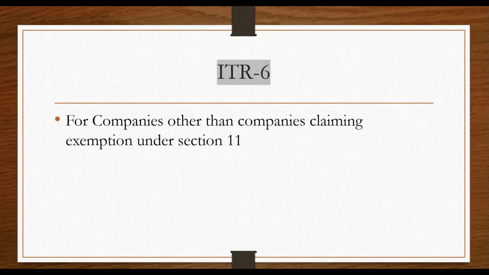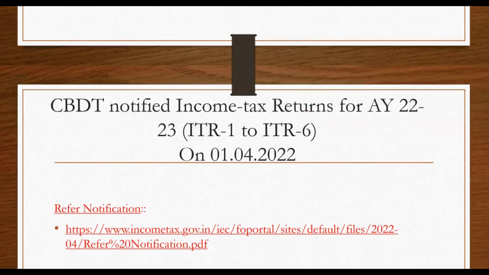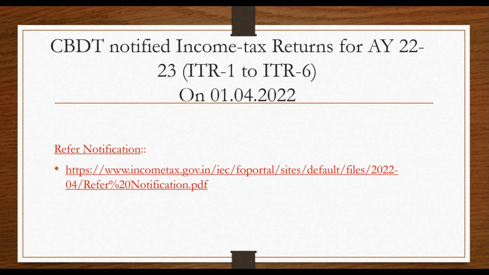Next, come to ITR 6. ITR 6 is for companies other than companies claiming exemption under section 11. These ITRs, that is ITR 1 to ITR 6, have been notified by CBDT on 1/4/2022 by placing a notification on the income tax portal. This is the link. I will provide that link in the description box. You may download that from the description box.